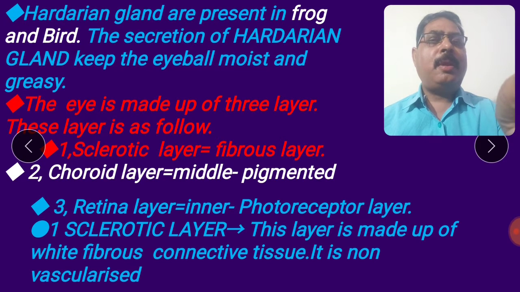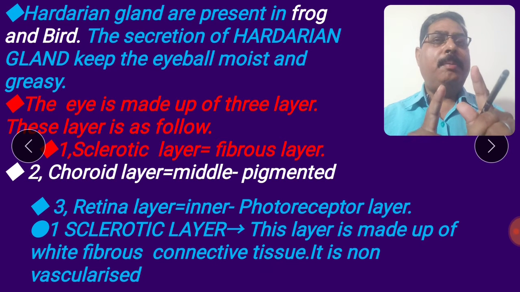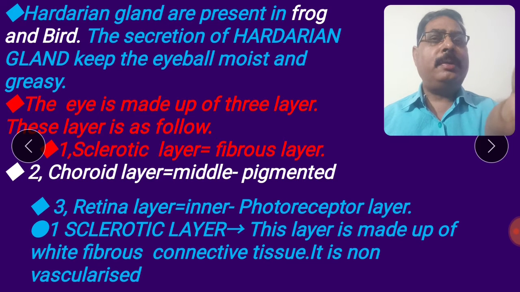Please come below. The eye is made up of three layers. Number one, the sclerotic layer called sclera. It is a fibrous layer. The second layer is the choroid layer, the middle pigmented layer. The third layer is the retinal layer, the inner layer called the photoreceptor layer.